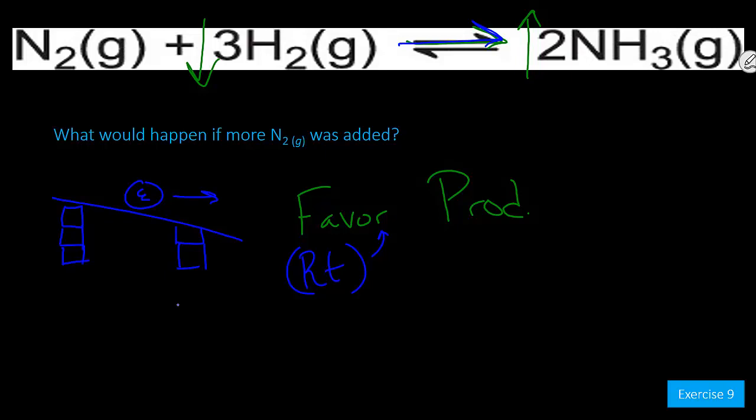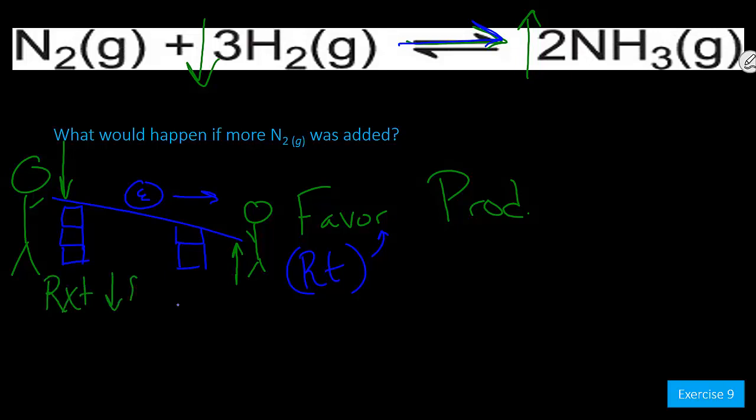In order to get the ball to stay flat on the table, you and your friend would have to push on the table, right? So, you guys pushing is what happens to your reactants. The person on the left here would have to push down. The person on the right would pull up. So everything on the right, all of my reactants are going to decrease in concentration, while all of my products are going to increase in concentration.